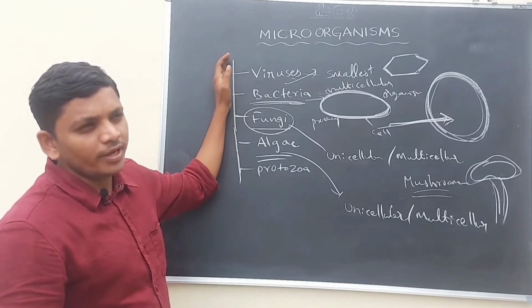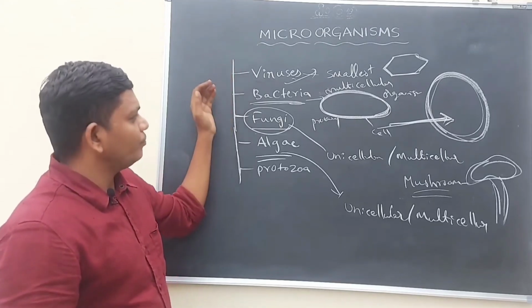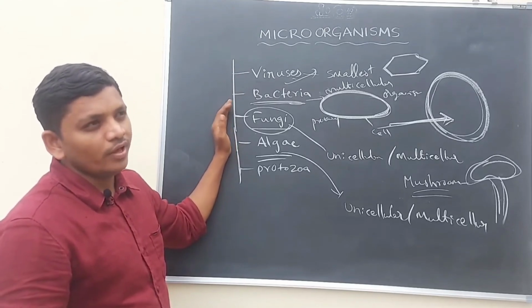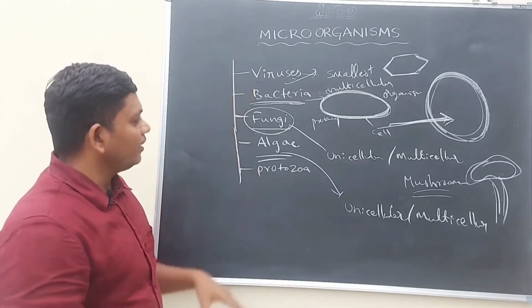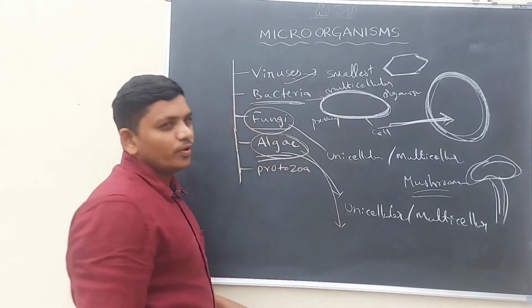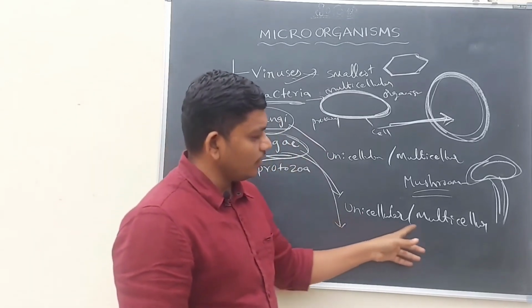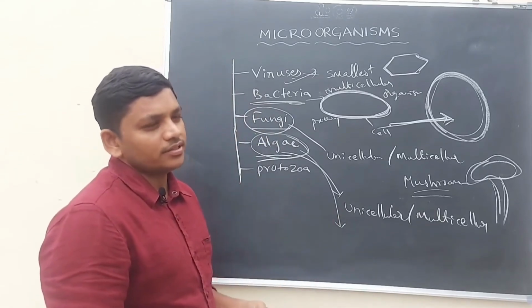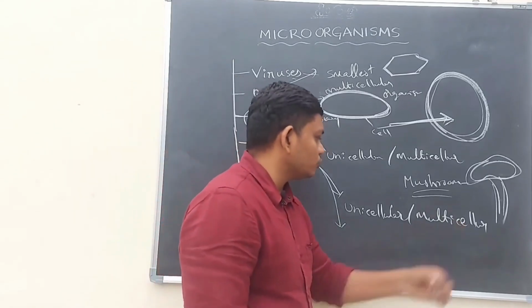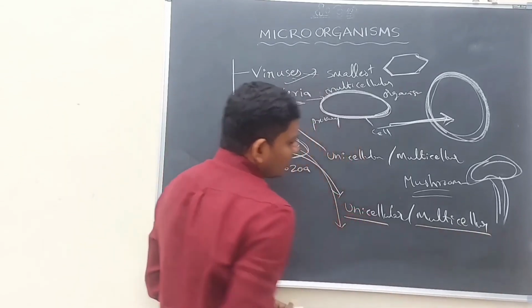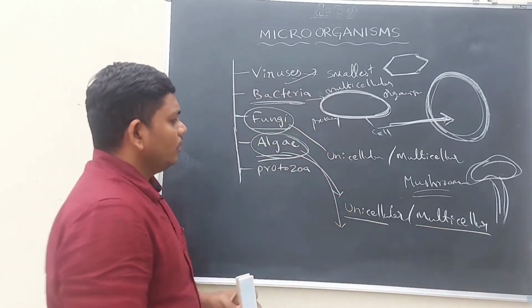Fungus is also a living organism, not belonging to any plant or animal. Algae belong to plants. Algae are unicellular, but sometimes they have a larger number of cells, which is why they also belong to multicellular. So some algae are unicellular and some are multicellular.